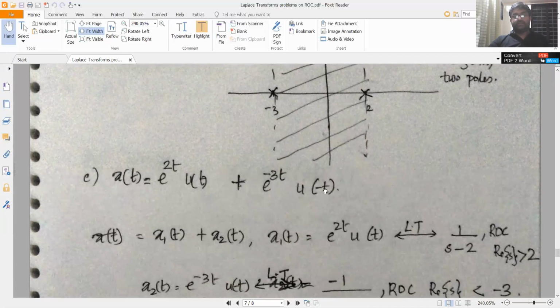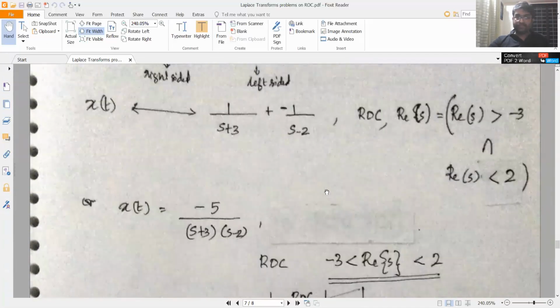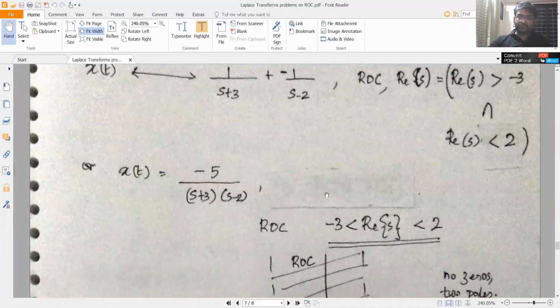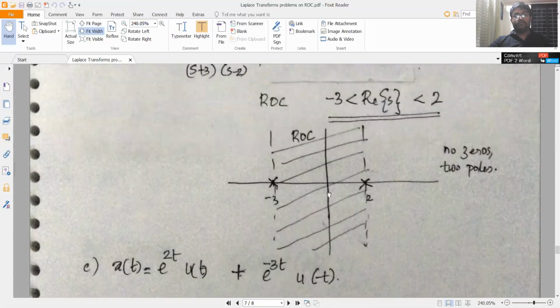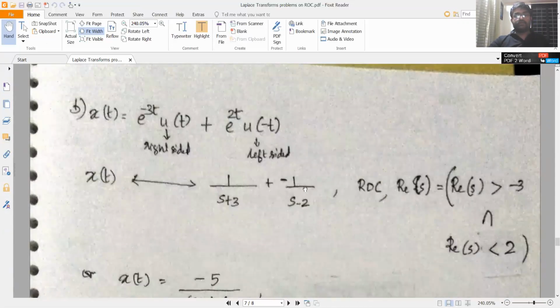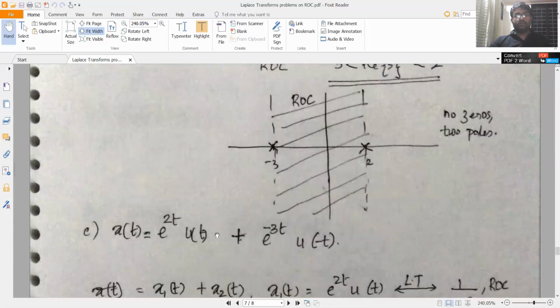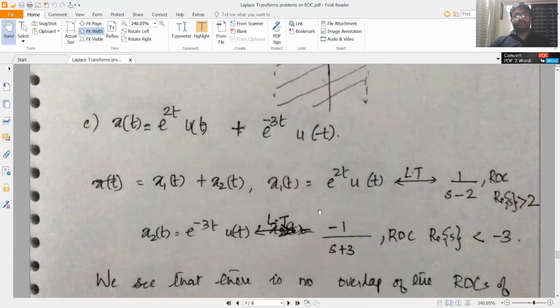Look at another signal. It is not necessary that all two-sided signals have a Laplace transform. So we look at another two-sided signal to illustrate that. x of t is equal to e raised to 2t into u of t plus e raised to minus 3t into u of minus t.